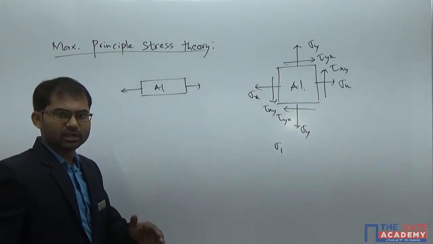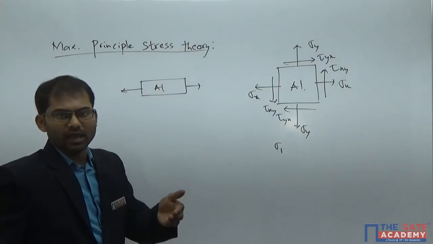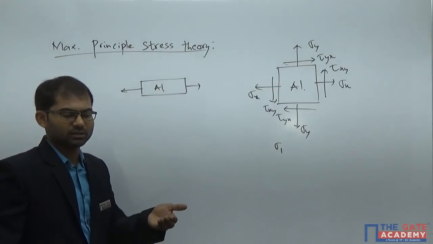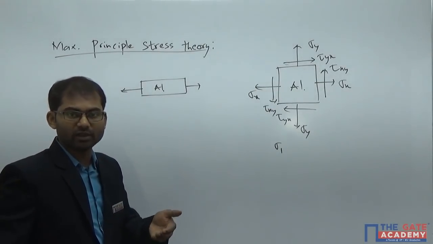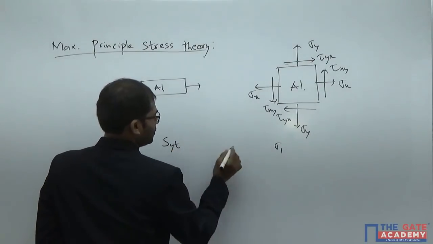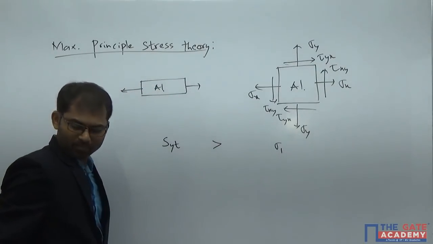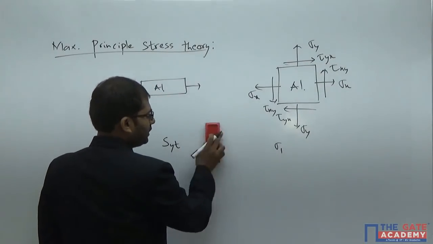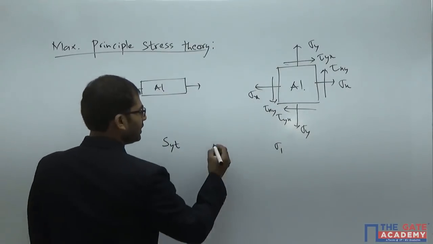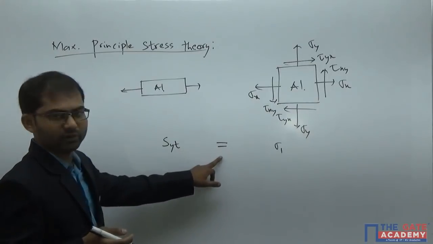If you check it, you will find that sigma 1 is sigma x in a general loading case, and sigma x value will reach SYT at the time of failure. So sigma 1 is equal to SYT. This sigma 1 should be less than SYT for failure not to occur. If we need to go with the critical condition, then we need to take this as equal here.